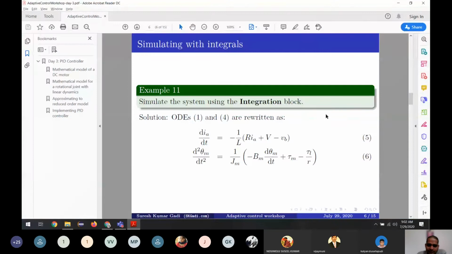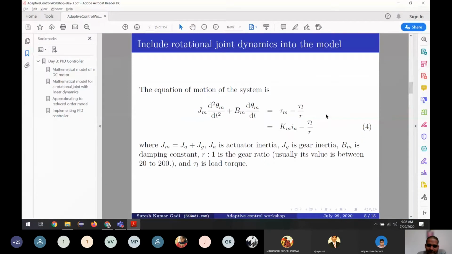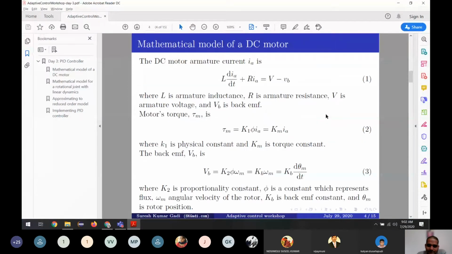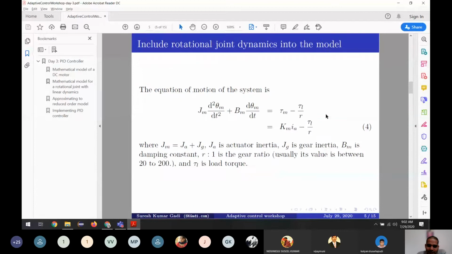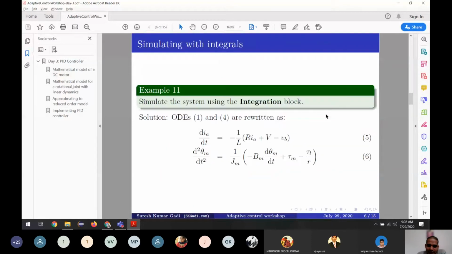Wait, I made a mistake. No, actually it is an error. This should be negative and this should be positive, so that the multiplication is properly used. Actually, the best way is for this minus to come here. This minus is applicable only to this. I can't edit here.